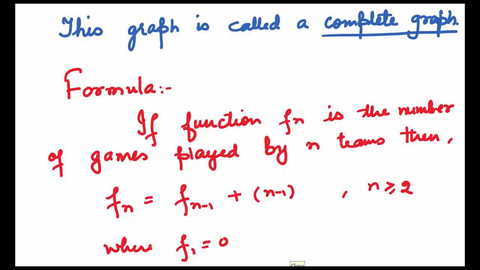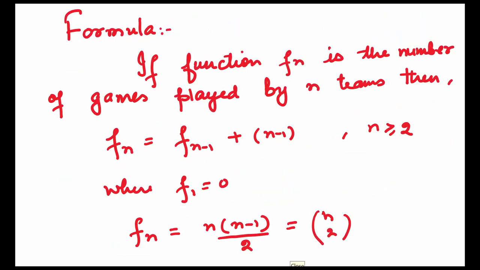Coming to the formula, if function f(n) is the number of games played by n teams, then f(n) is equal to f(n minus 1) plus n minus 1, where we take f(1) to be 0 and n is greater than or equal to 2. This is a recursive formula. If you go on expanding f(n minus 1), f(n minus 2) and so on, you will get f(n) equal to n into n minus 1 upon 2, which is nothing but nC2 in the binomial notation.